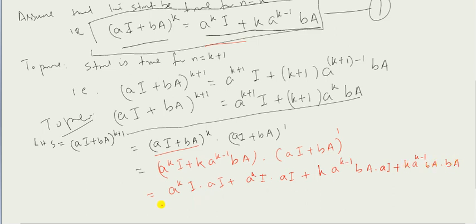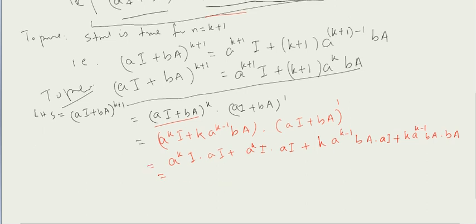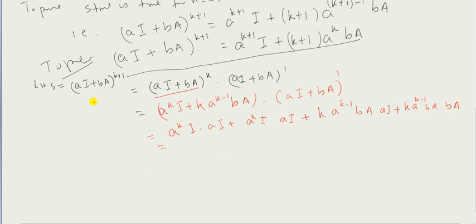Okay, so now look at this. Wherever I is multiplied, the value remains the same, so I into I will give I, and a to the power k into a will give you a to the power k plus 1, right? So this expression will become a to the power k plus 1 multiplied by I square, that is I itself. Now look at this same thing, this one will be a to the power k plus 1.